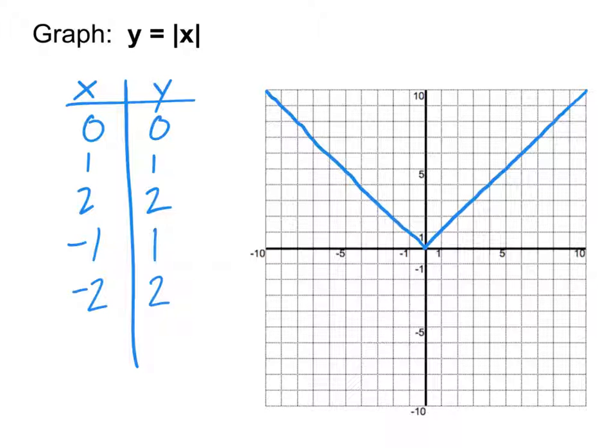Because basically, it's a line. It's the same graph as just plain old y equals x over here on the right side. And y equals x is a line. But on the left side, it's the same thing, except we're making them all positive. So still the same shape, still that line. So basically what you see here with this graph is it's a line that bounces. It's a line that goes down until it hits 0, and then it bounces back up again, because of course it's not going to be negative.